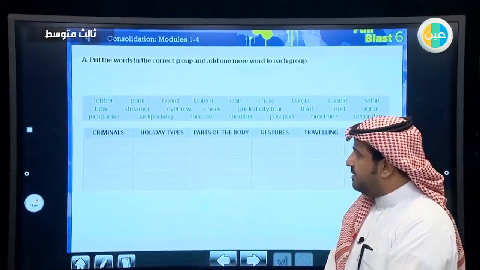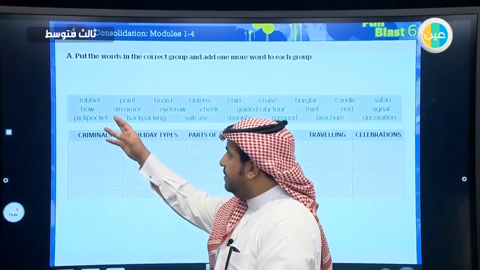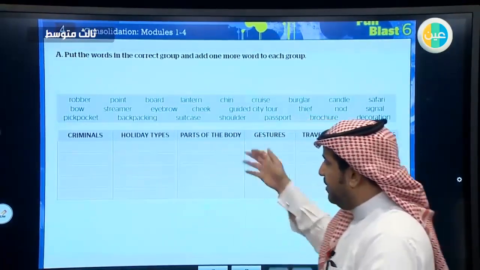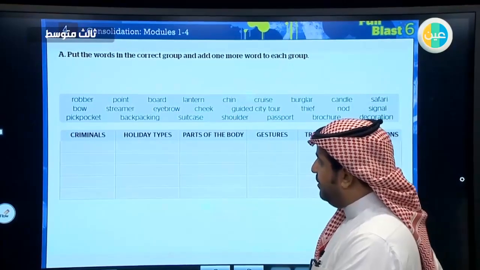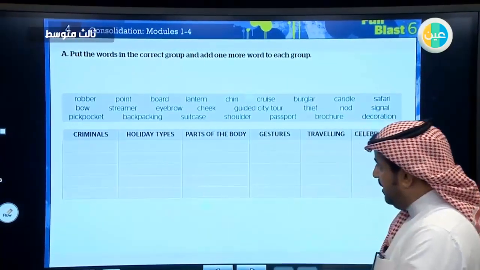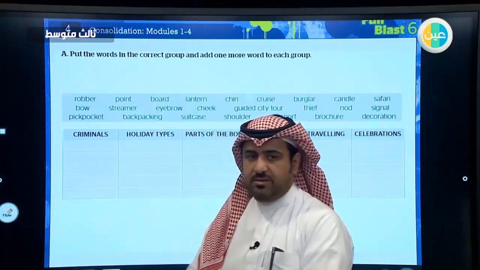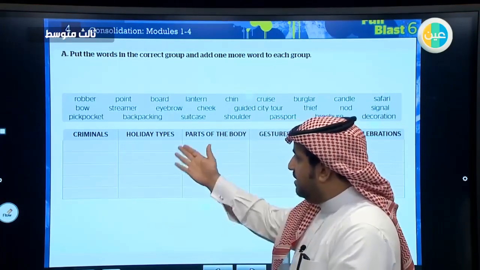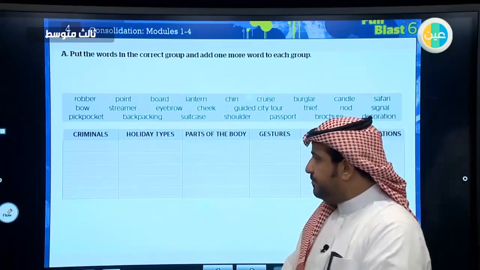First exercise, exercise A on page number 119. You are going to put these words in the correct groups. Each one will be in its group, and then after finishing, you are going to add one word for each group. The groups are criminals. Criminals means people who commit crimes. Holiday types, the types of holiday. We have learned about that.